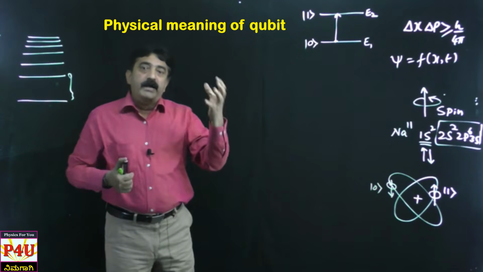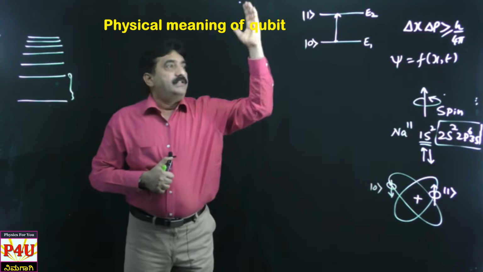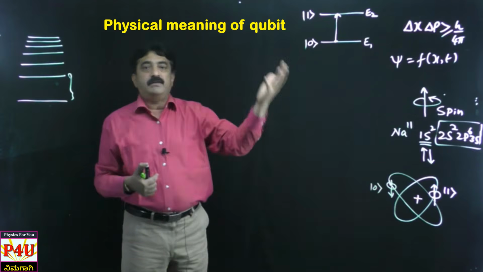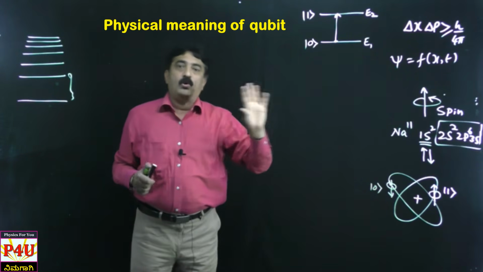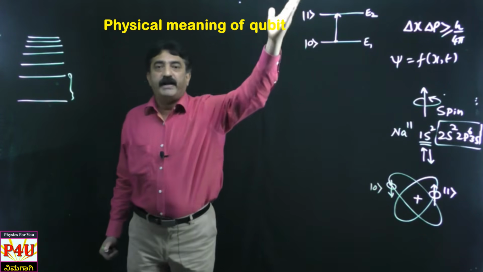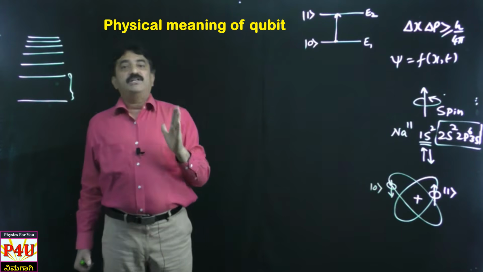Okay, so this way I am going to utilize the properties of electrons at the basic level itself, or I am going to utilize the properties of elementary particles at the basic level itself. This is not only true for electron, even for proton also. Not only true for spin up, spin down, energy ground state, energy higher state, it is even true for what is called polarization also.